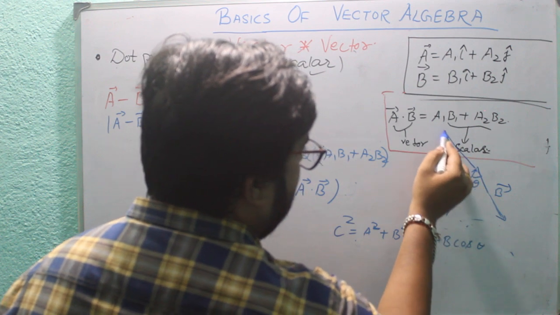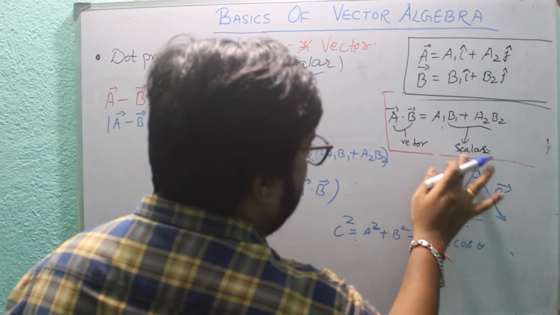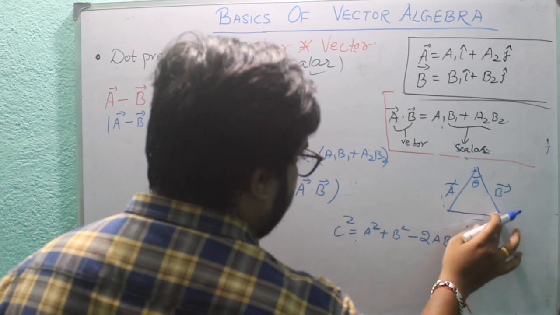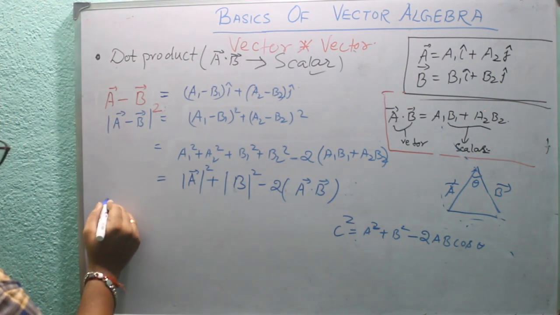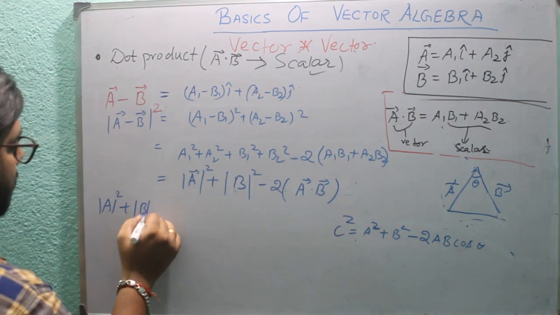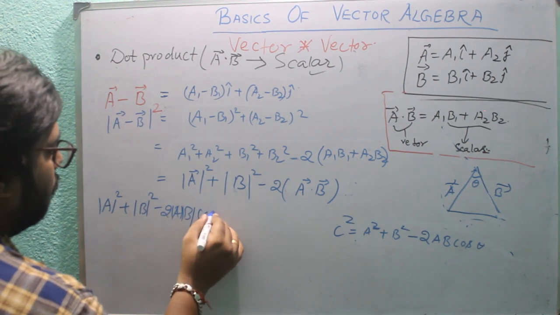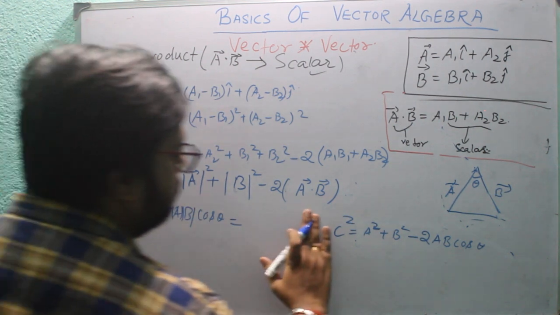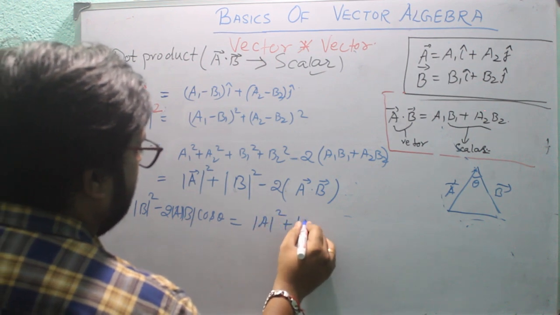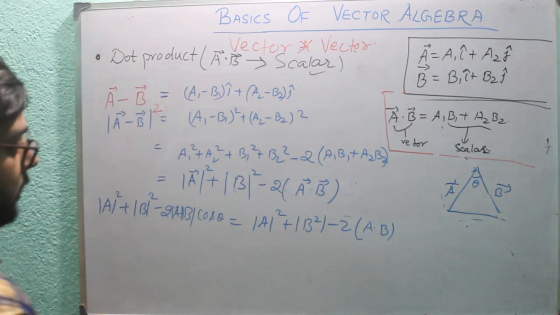This is the a vector, this is the b vector, and this is the a minus b vector. So a minus b can be represented by mod of a squared plus mod of b squared minus 2 mod a mod b cos theta, which is equal to mod of a squared plus mod of b squared minus 2 a dot b. I have used the cosine law here.